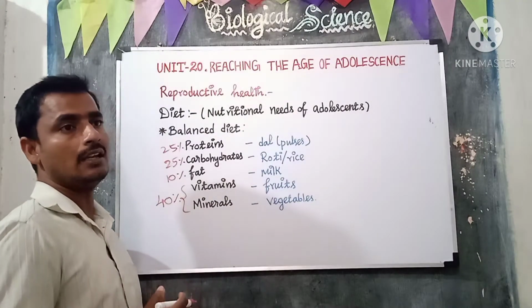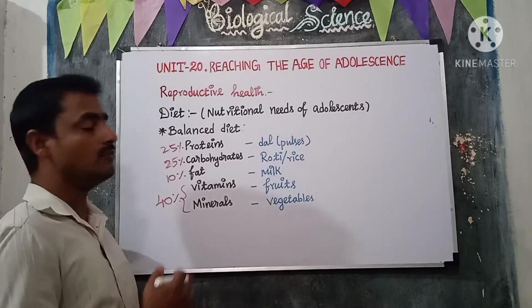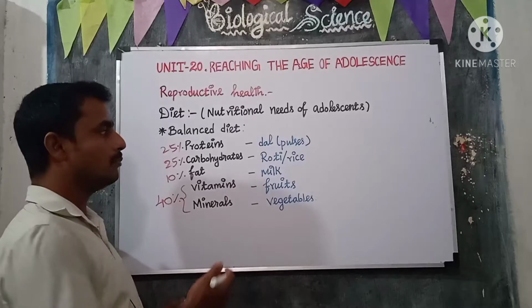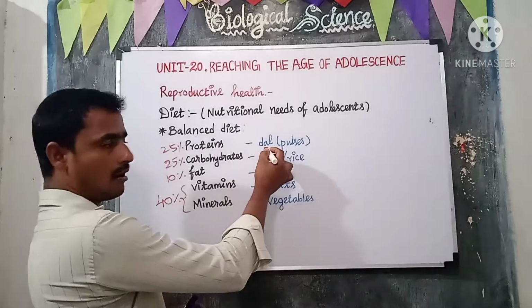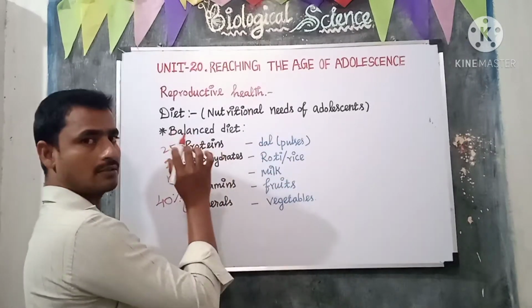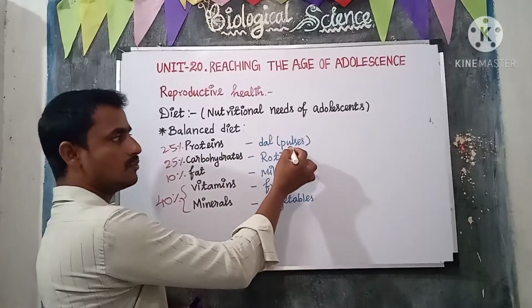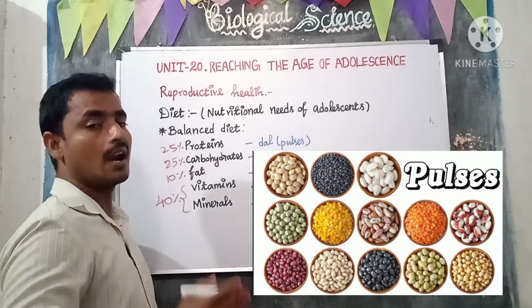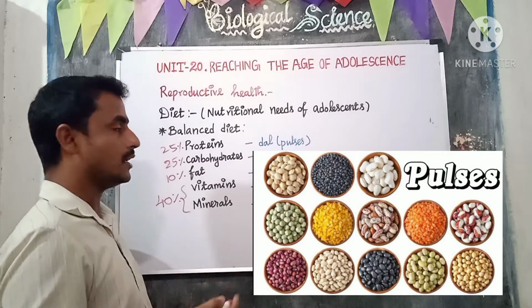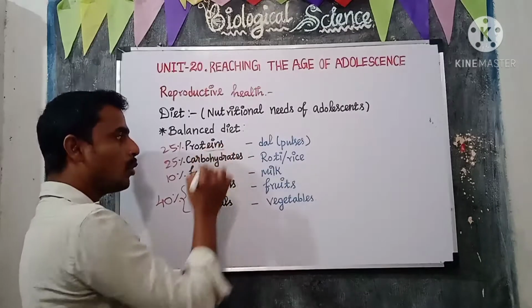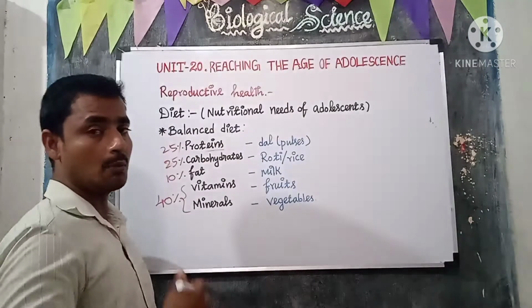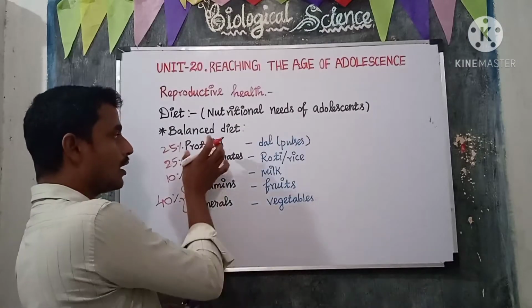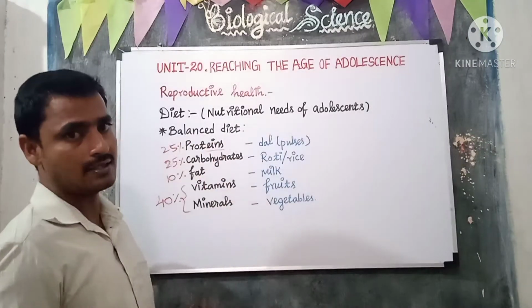Traditionally our meals contain the following nutrients. For example, we use dal, which means pulses, which contain protein. All those pulses and nuts have proteins. Protein is the important nutrient for body growth, hence it is called body building food.